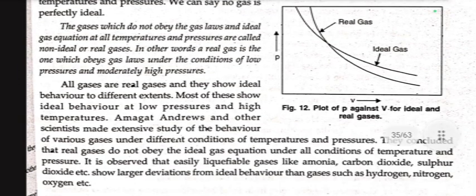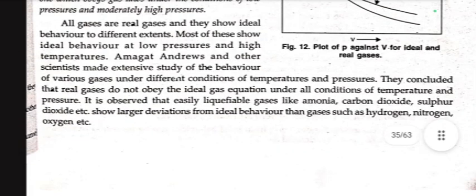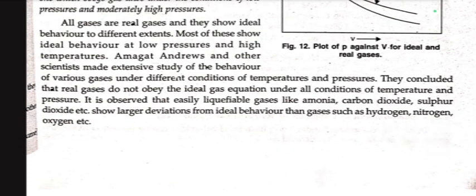Regnault, Amagat and other scientists made extensive study of the behavior of various gases under different conditions of temperature and pressure. They concluded that real gases do not obey the ideal gas equation under all conditions of temperature and pressure. It is observed that easily liquefiable gases like ammonia, carbon dioxide, sulfur dioxide, etc. show larger deviation from ideal behavior than gases such as hydrogen, nitrogen, oxygen, etc.